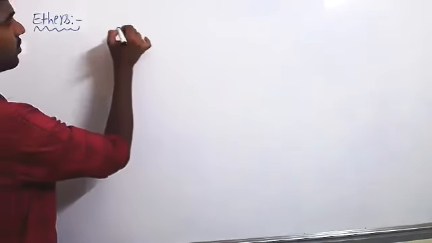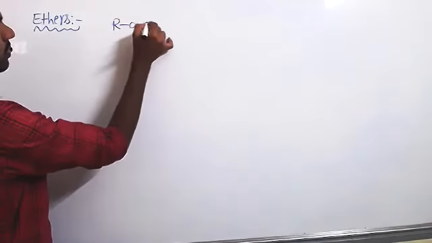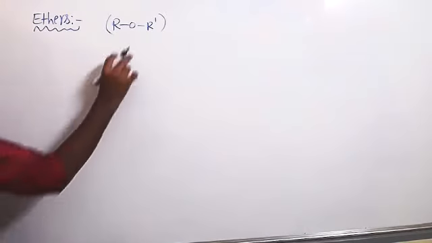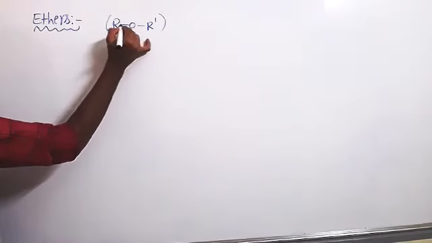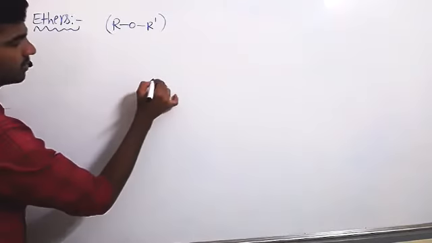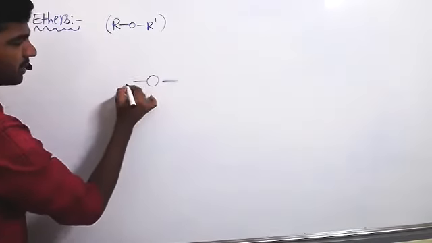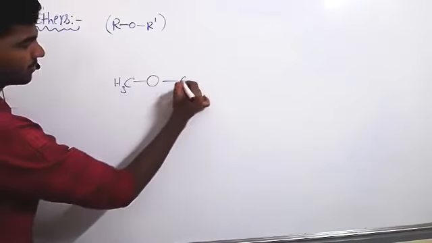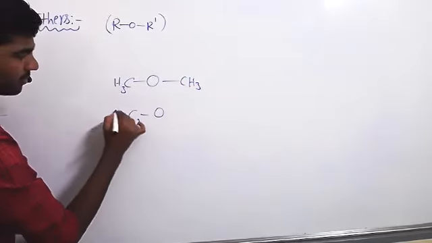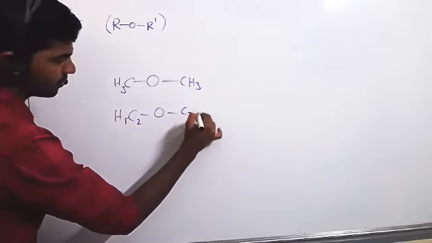The ether functional group is R-O-R'. Suppose the two arms of this oxygen are the same groups, that becomes a symmetrical ether. For example, oxygen attached to methyl on both sides, both sides the same.